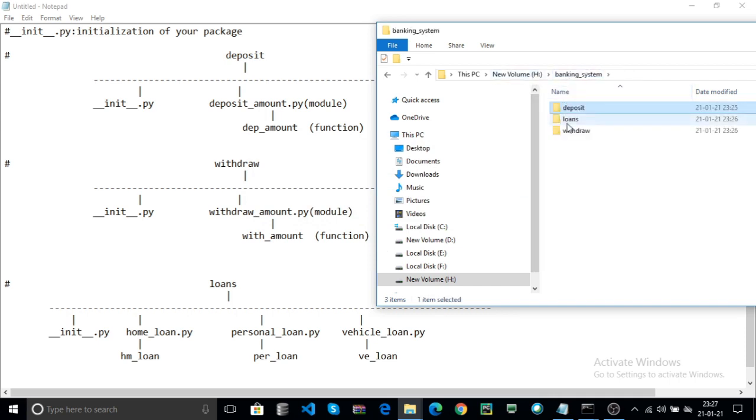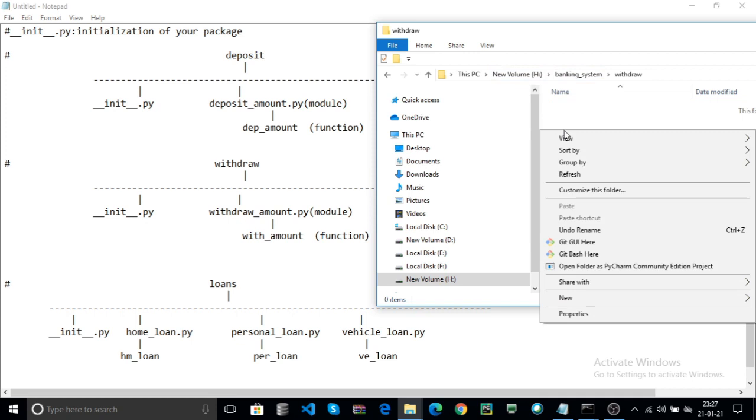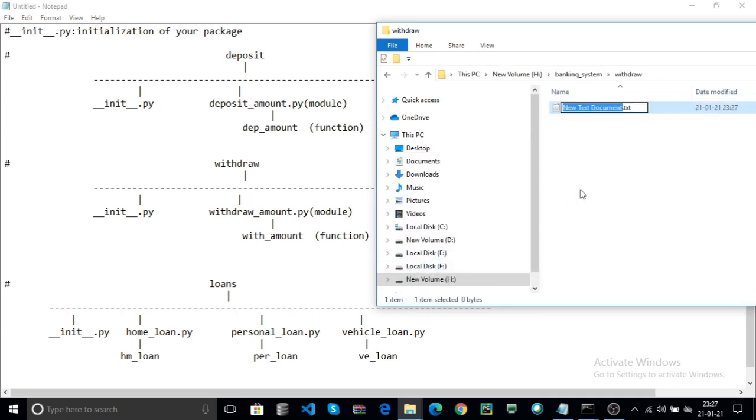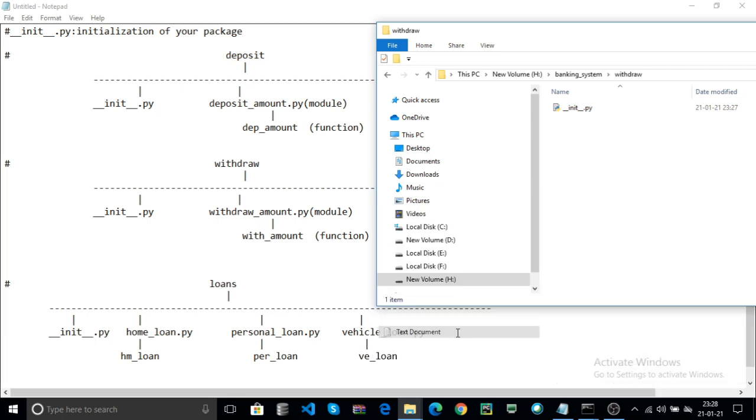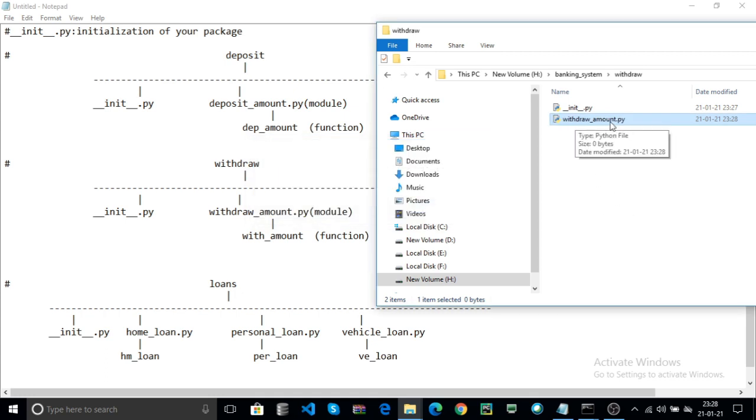Now withdraw. Here you can also create __init__.py and the other Python file is withdraw_amount.py. This is the module. The withdraw_amount.py module contains the with_amount function. We will write the logic later.